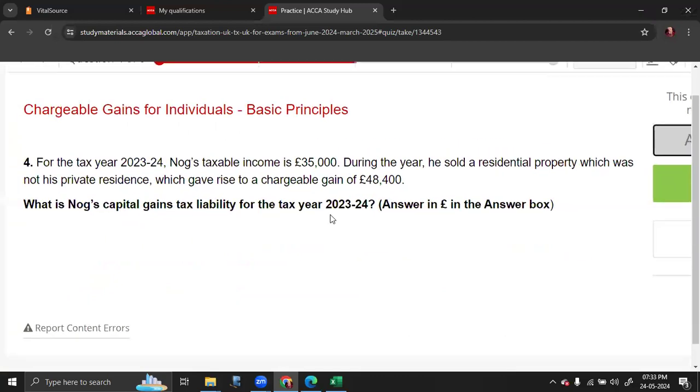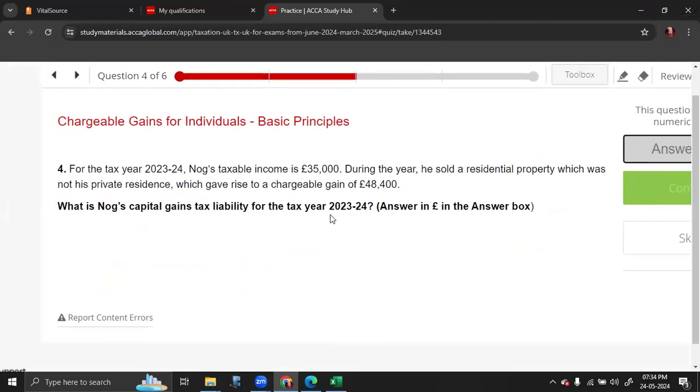Next one. What is Knox's CGT liability for the tax year 23-24? Answer in pounds in the answer box. That means you have to round it to the nearest value. For the tax year 23-24, his taxable income is 35,000. He sold a residential property which was not his private residence, so he is not eligible for PPR, which gave rise to a chargeable gain of 48,400.